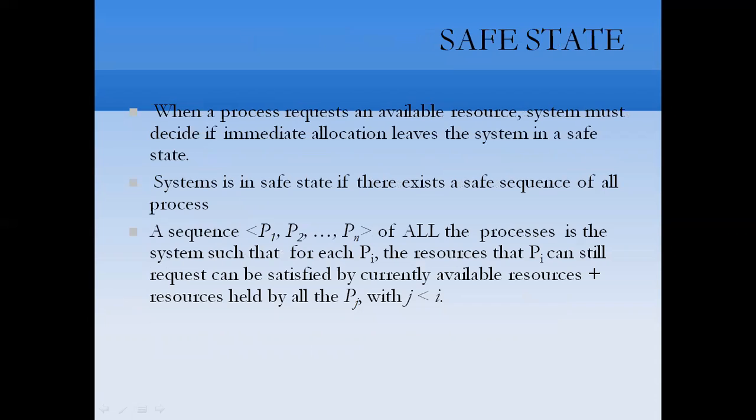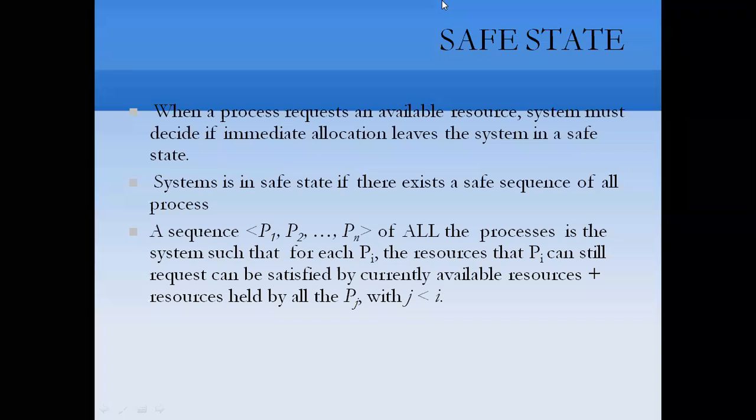In this, we are going to consider two basic terminologies, that is, the state of a process: it is in a safe state or an unsafe state. A state is safe if the system can allocate resources to each process up to its maximum in some order and still avoid a deadlock. More formally, a system is in a safe state only if there exists a safe sequence.